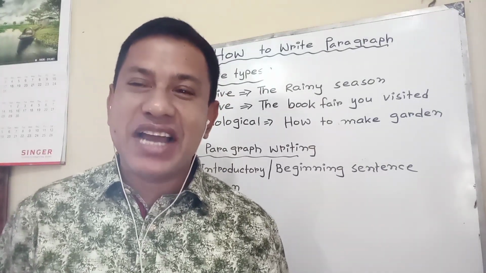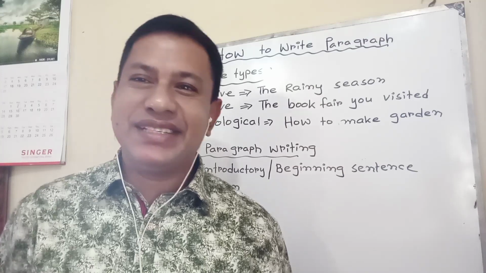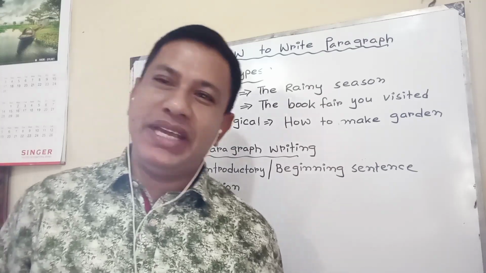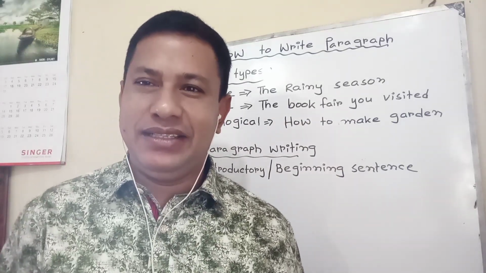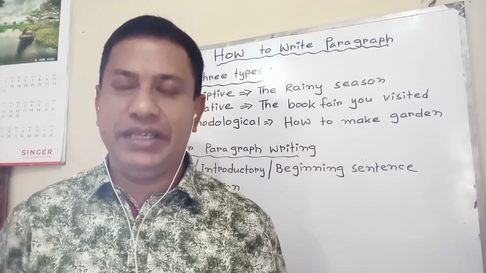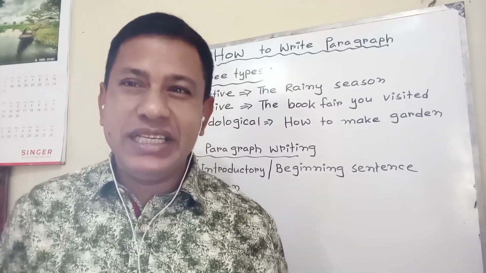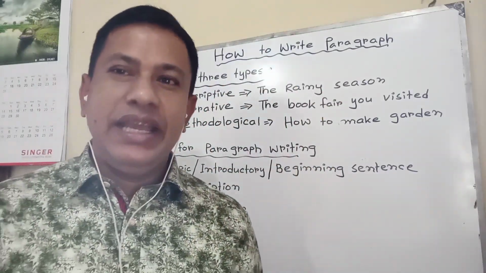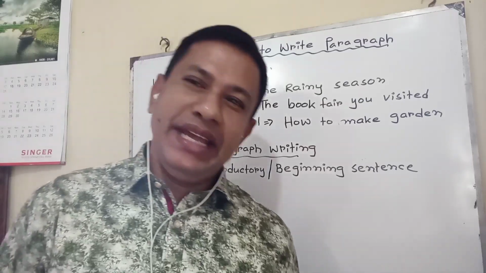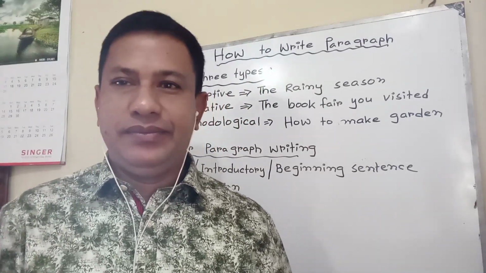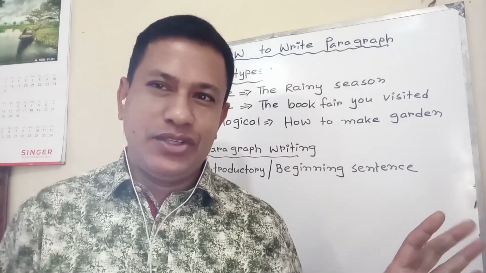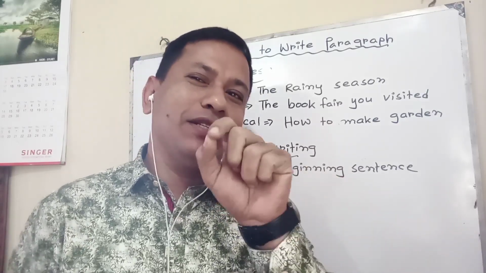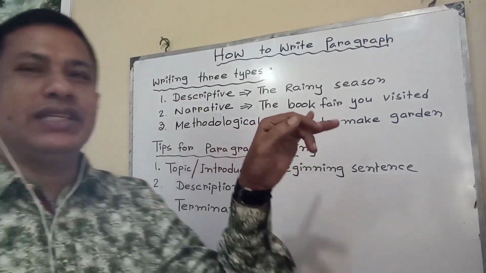Methodological paragraphs are instructive. How to write a CV, how to make a garden, how to make a cup of tea, how to do well in an exam. These types of writings are methodological writing, which will help you to know something. In a methodological paragraph, there must be some words or criteria, such as at first, then, next, after that, finally. Surely these linking words must be there. So I hope you have understood in which way a methodological paragraph is written.